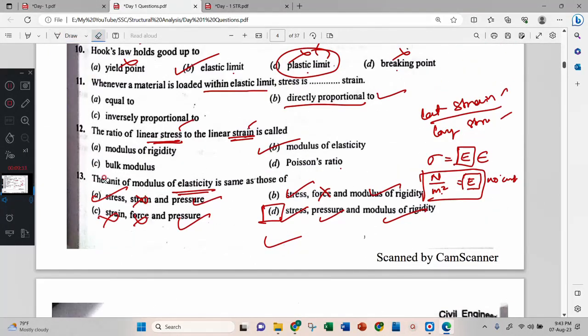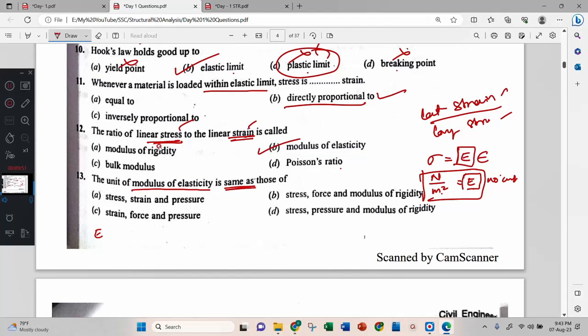So 13th question. They are asking which stress. See, what is modulus of elasticity? E. They are asking the same as, so first we need to see the unit of modulus of elasticity. The modulus of elasticity unit is Newton per meter square.